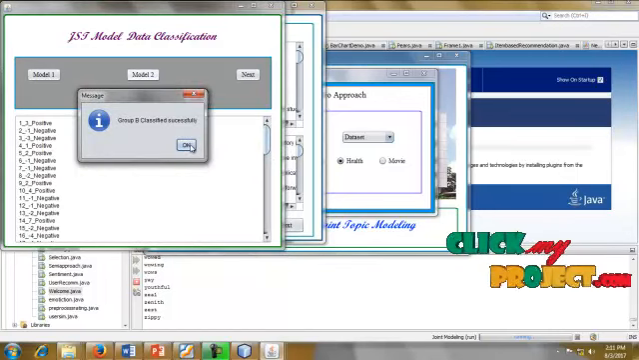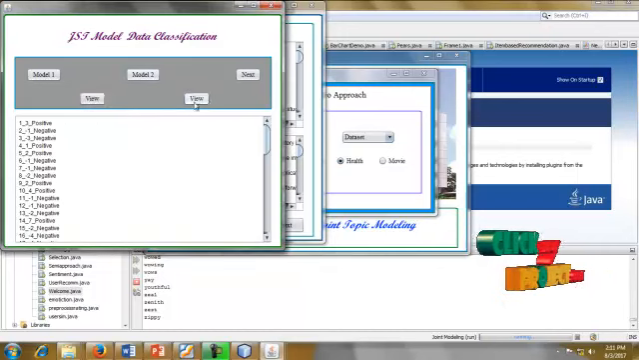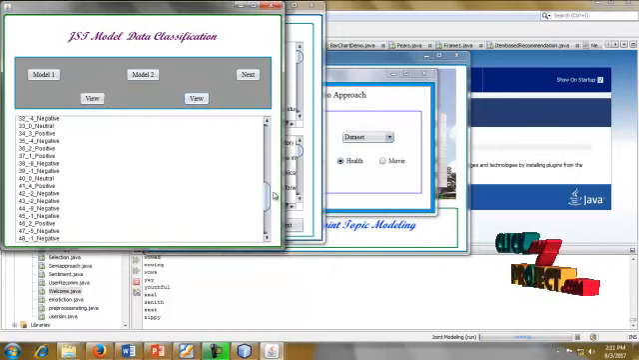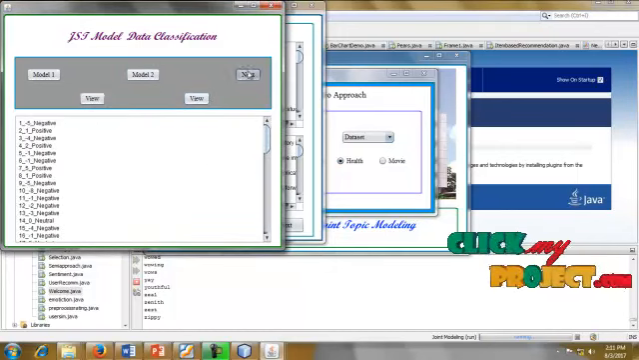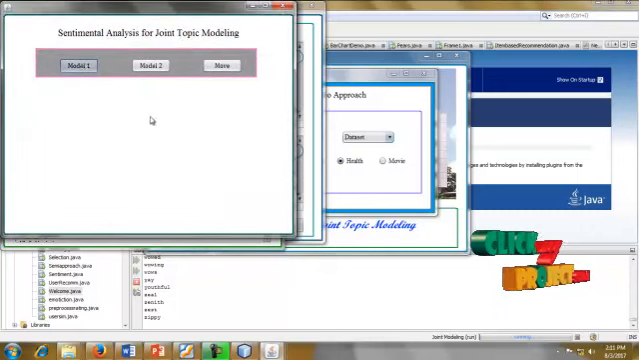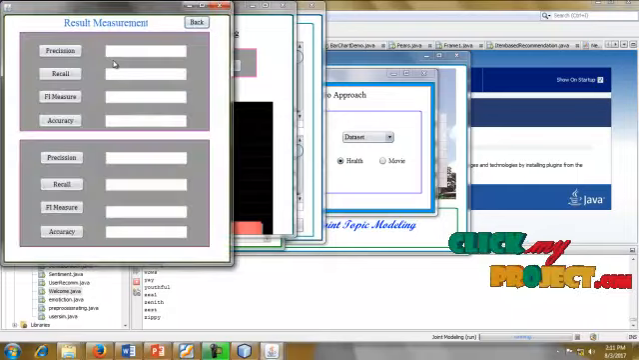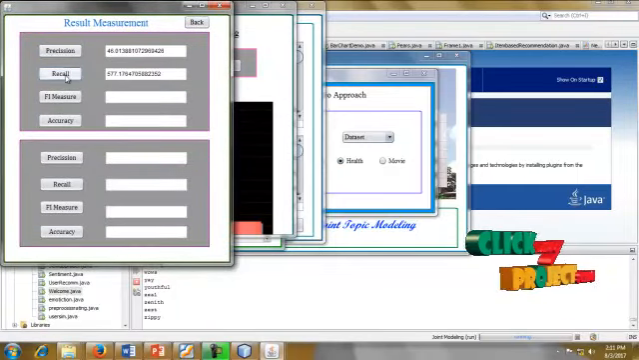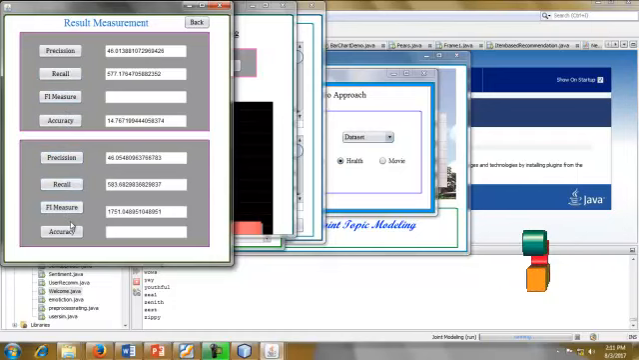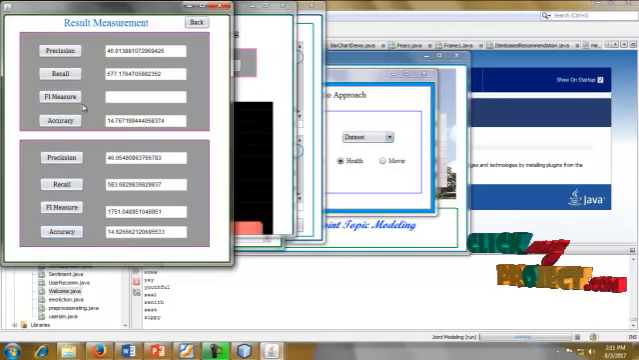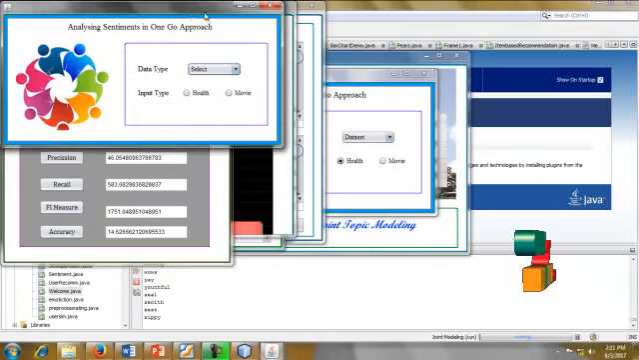This is a model 2. Model 2 means group B data will be classified. This is a group B data process. Going for next. This is a model 1. This is a model 2. Next. This is a precision value, recall, measurement, accuracy, precision, accuracy. This is the overall measurement. The overall measurements value will be found.